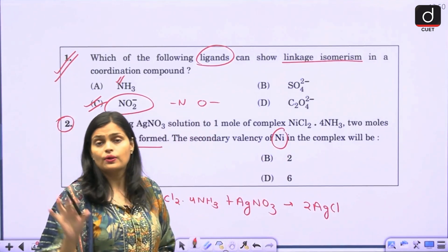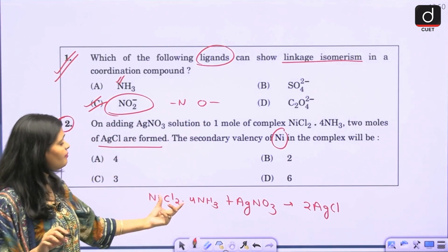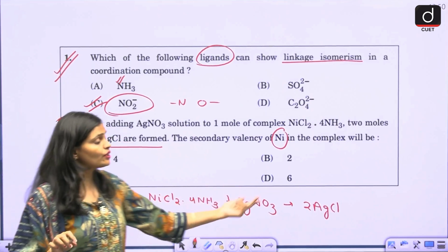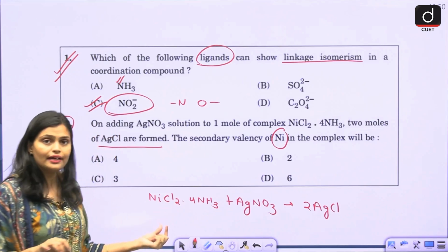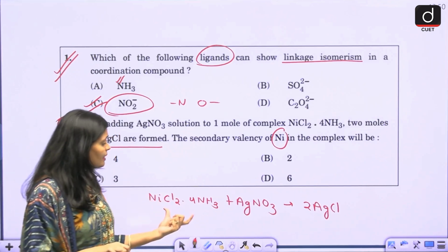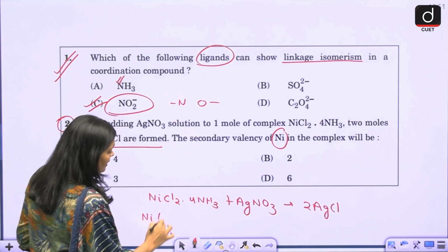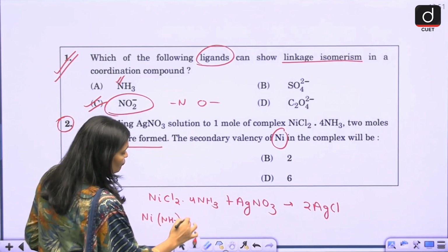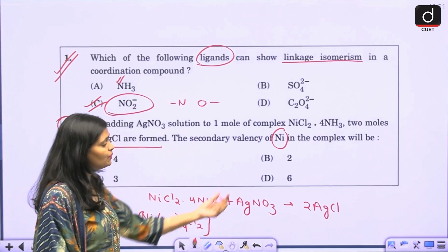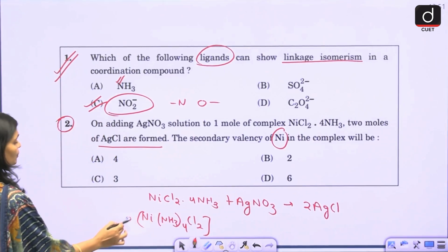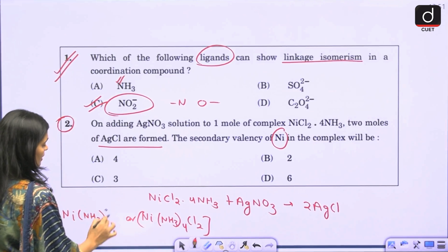If silver nitrate is mixed with this complex and you get 2 moles of silver chloride, that means in this complex you have 2 chloride ions. So the complex may be written as [Ni(NH3)4]Cl2, with the Cl2 outside the bracket.